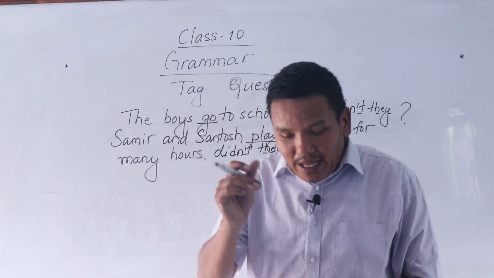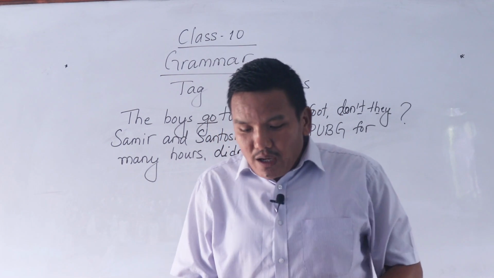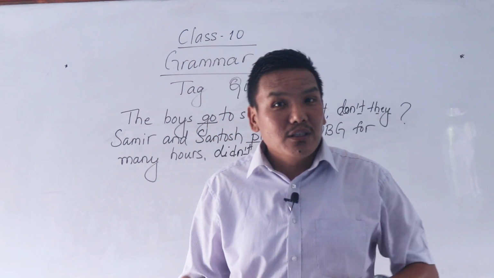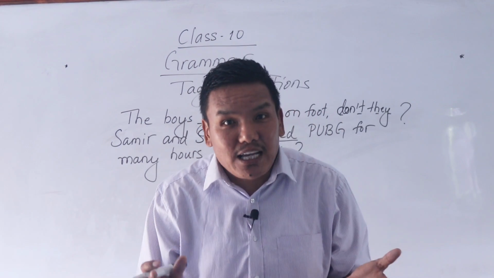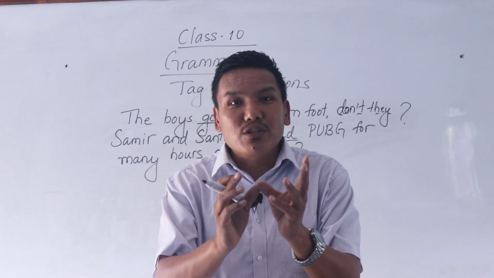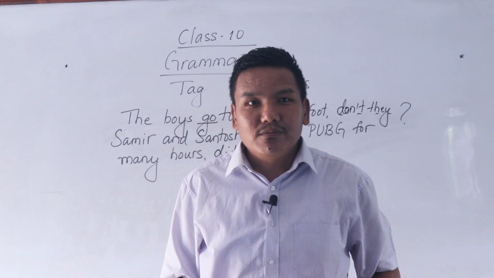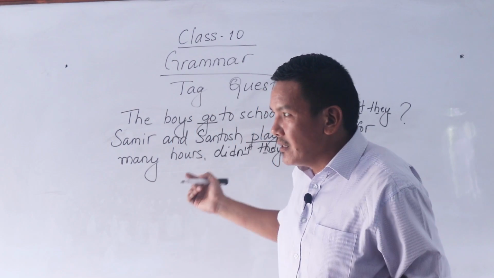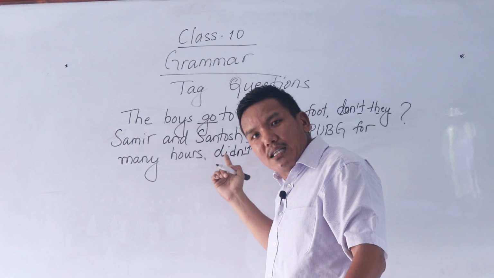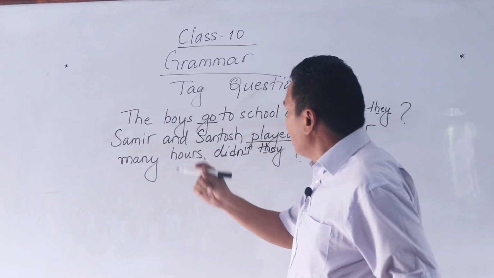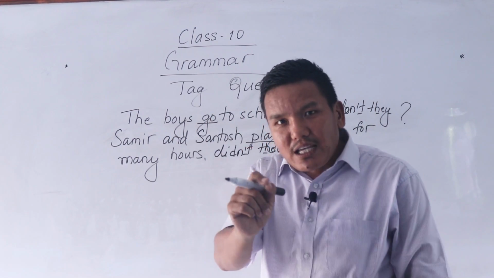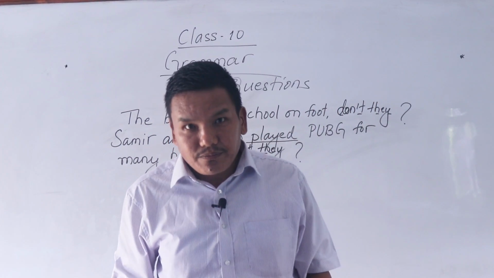Another one, I taught you about auxiliary verbs. If the sentence has auxiliary verbs, use the auxiliary in the tag question. For example, Sita is dancing. I gave you this example. It has been already erased. Sita is dancing, isn't she?